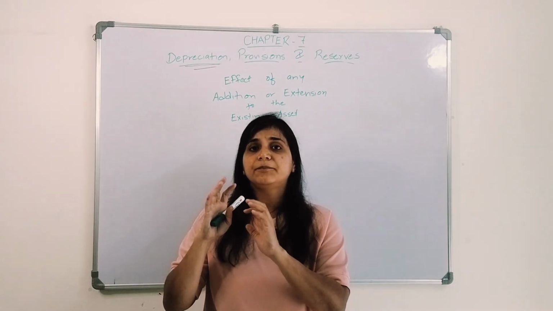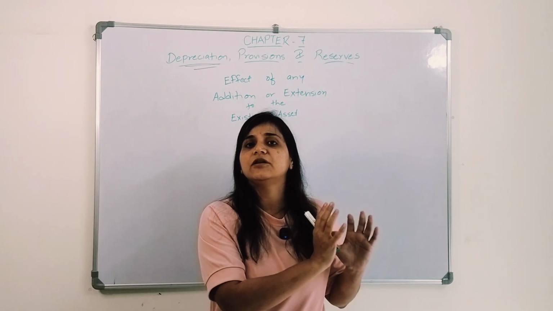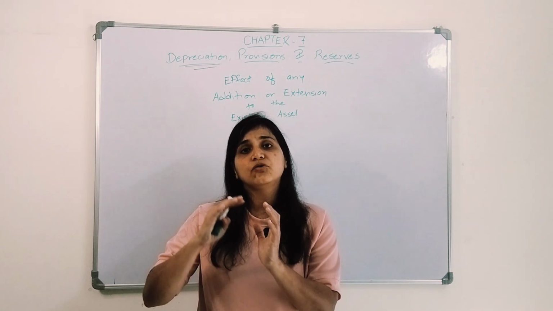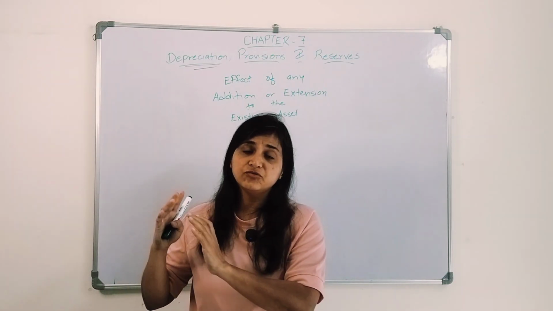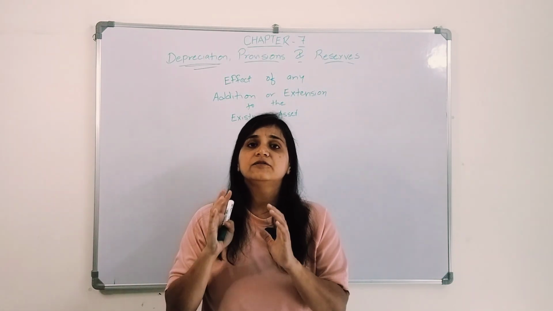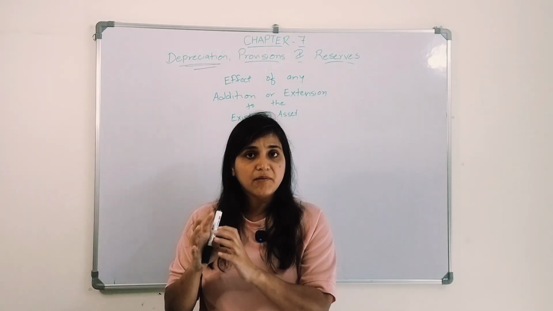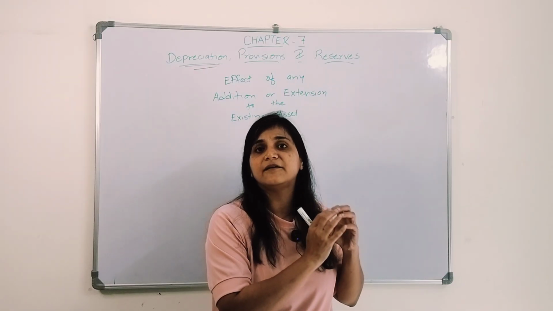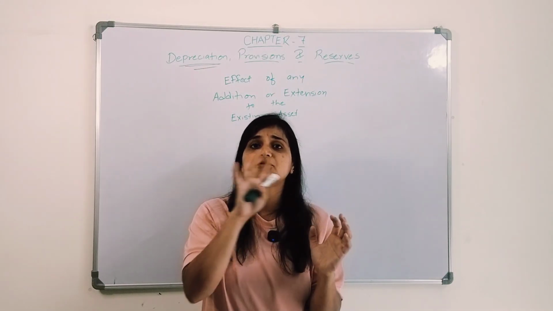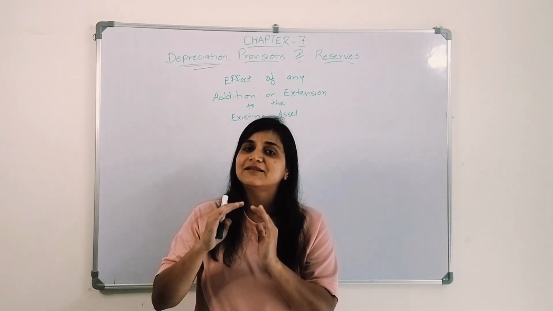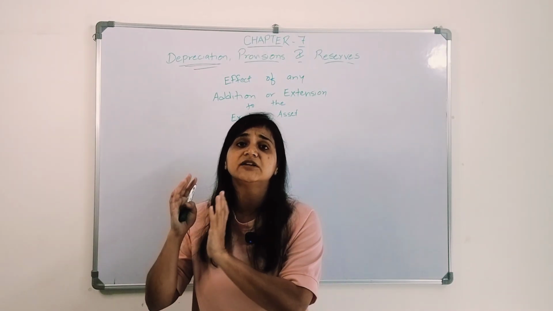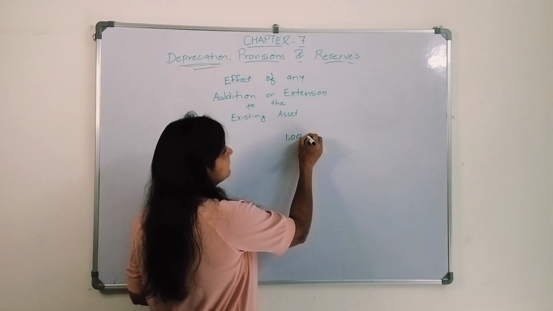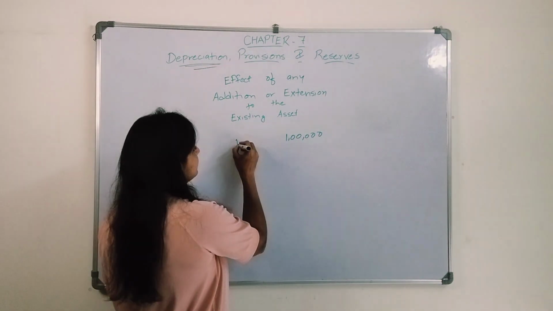Now that particular part which he replaced is not a part of the regular repair and maintenance, not a regular part of the services which he does, but it is going to give me a benefit for its useful life or maybe beyond that, right? So that particular amount, I do not consider as a regular expense, as my revenue expense. What I need to do is capitalize it, and on that capitalized amount I am going to charge depreciation.